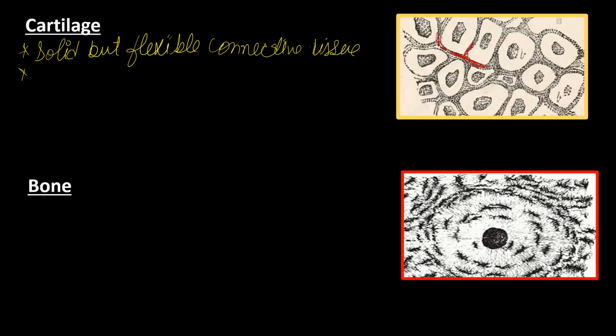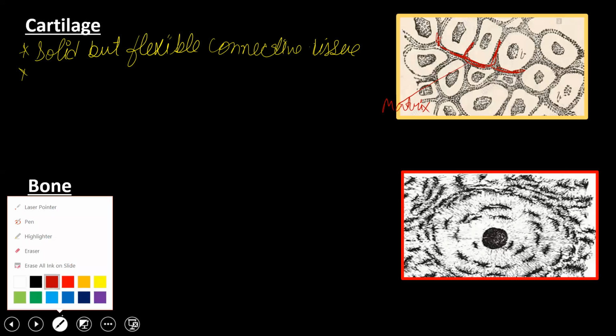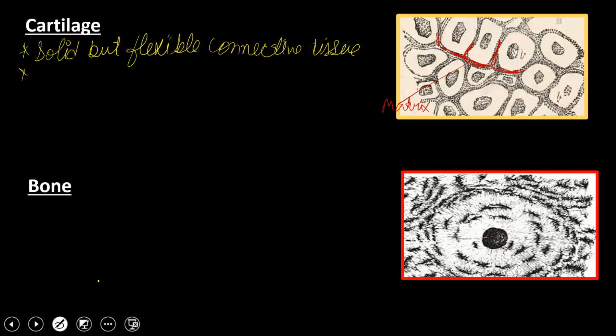This place is known as the matrix. This matrix is rich in chondrocytes, the cells which are present in cartilage. Chondrocyte.